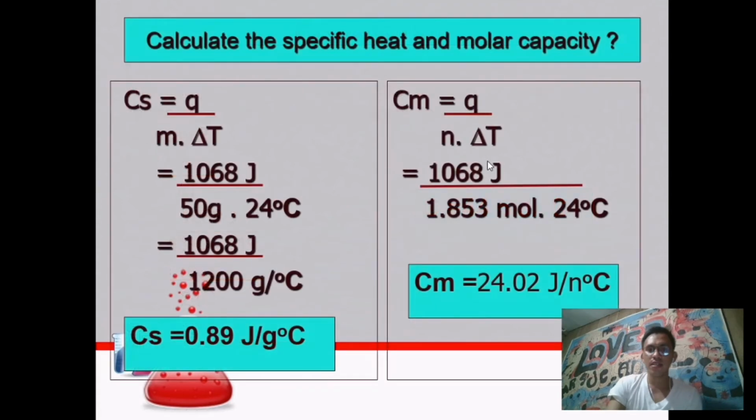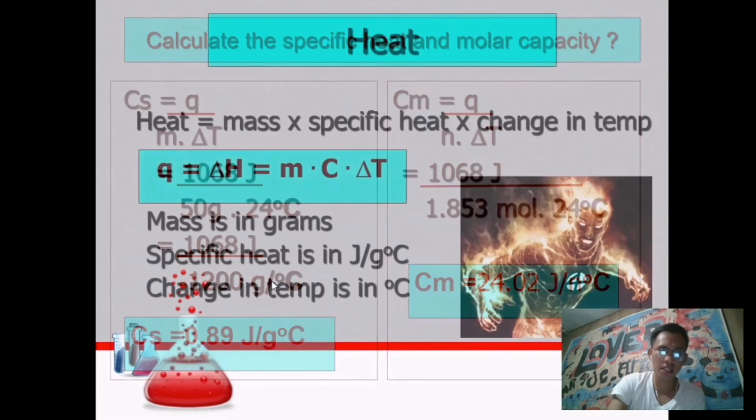Next, we'll calculate the specific heat and molar heat capacity. So this is the formula. Specific heat is equal to heat divided by m times delta T. So 1068 joules divided by 50 grams of aluminum metal, that is its mass, times 24 degrees Celsius, that is the temperature change. 50 times 24 is 1200 gram degrees Celsius.